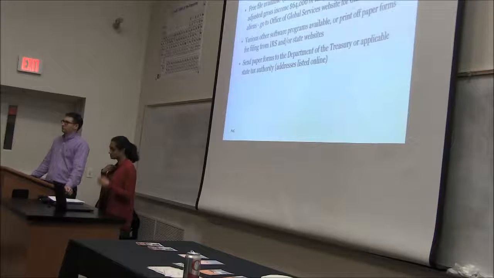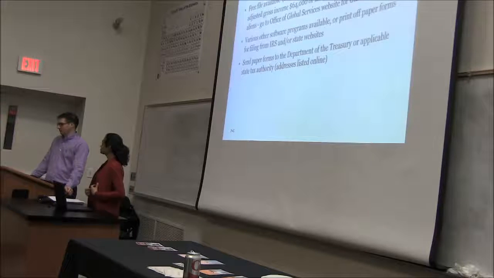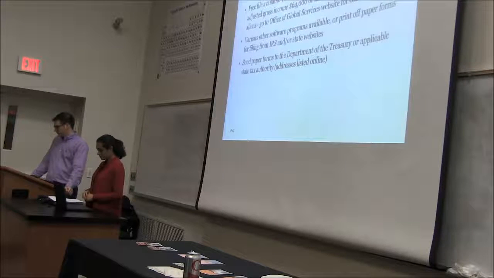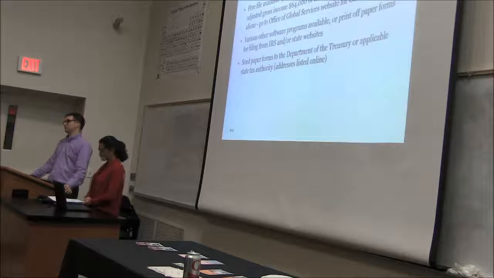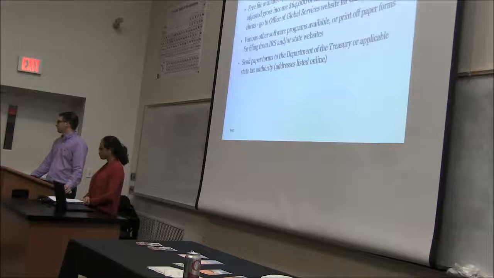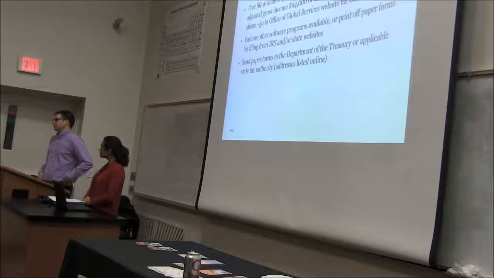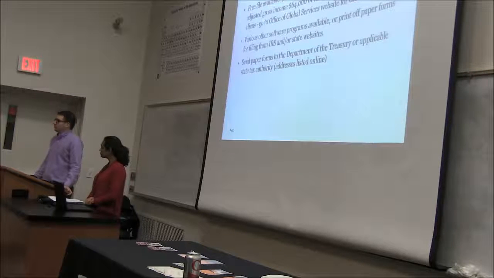Right, so OGS provides access to Glacier Tax Prep if you're a non-resident for free. We purchased a license for that. You just need to request an access code to get into the system. Even if you used it last year, you still need to request an access code for this year. SprintTax is something you can use to do your state return if you like, but that's not sponsored by the office. So there's a fee, I think, of about $29 if you wanted to do that with SprintTax.